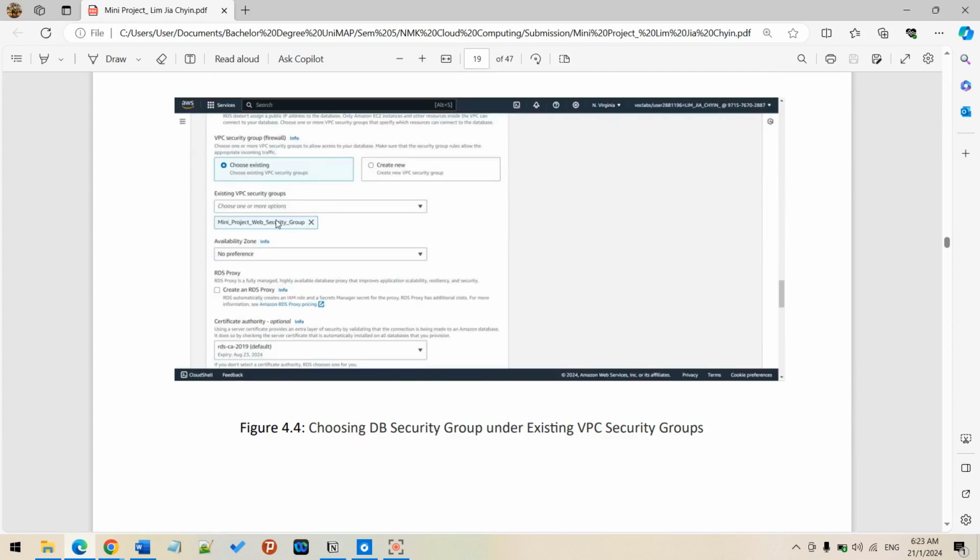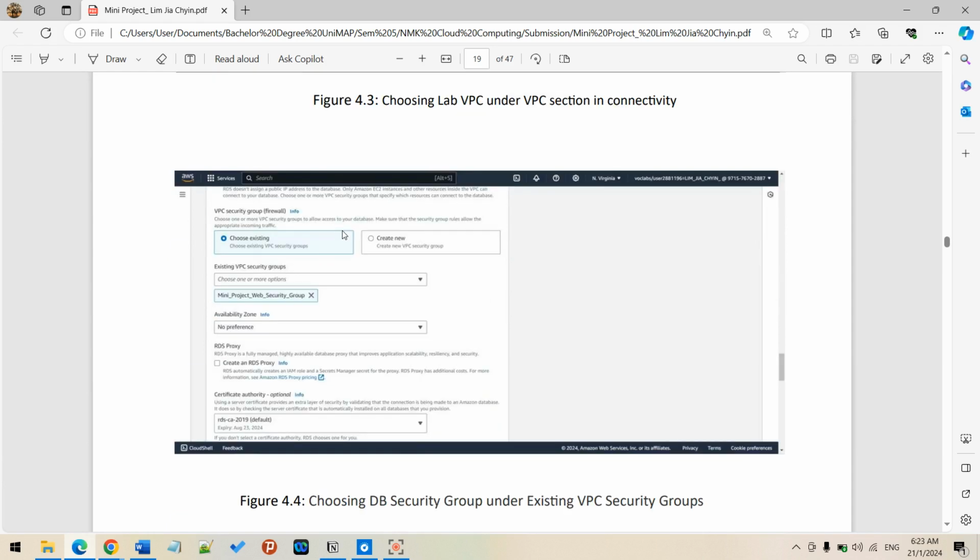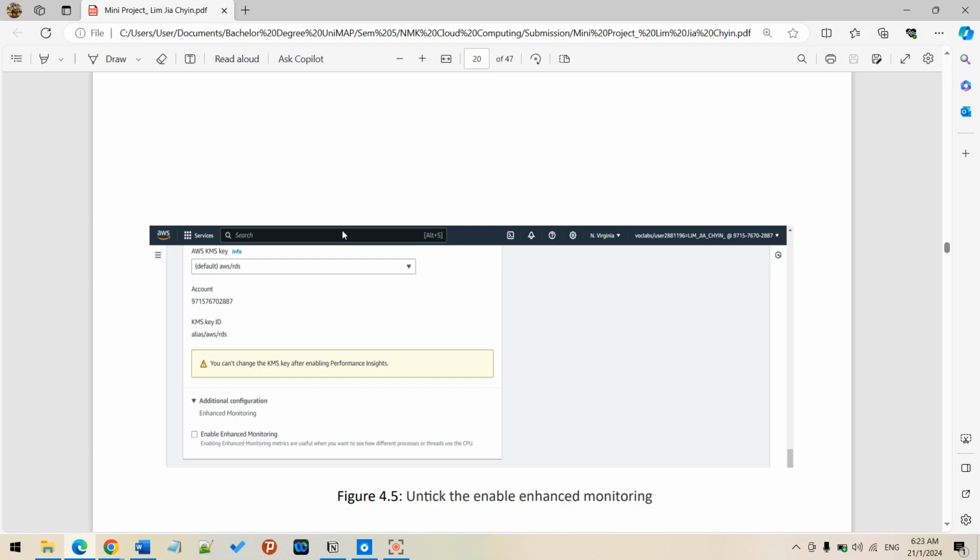I choose the mini project web security group, which I created just now. Next, under additional configuration, I will untick enhanced monitoring, as it would consume a lot of bandwidth.